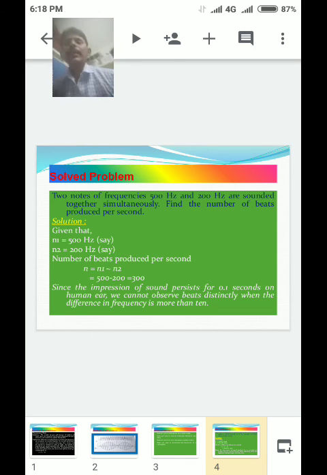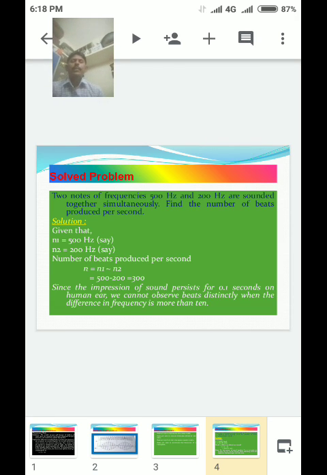This type of problem is very important, simple, and repeated many times from the exam point of view. Beats means n1 and n2 nearly equal, n is equal to n1 minus n2. That is very important.